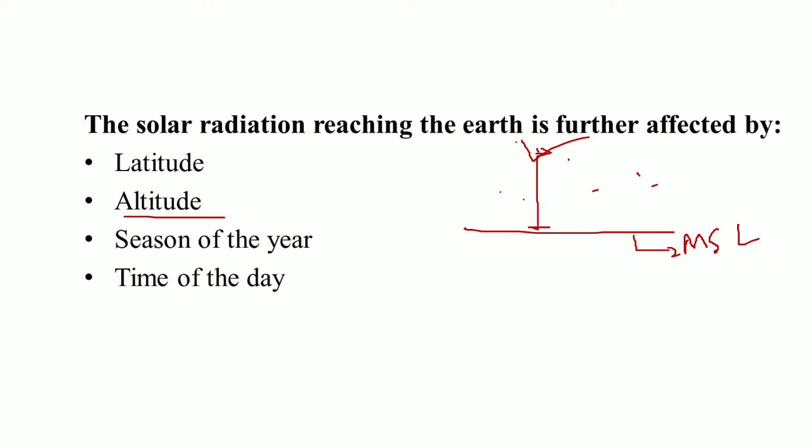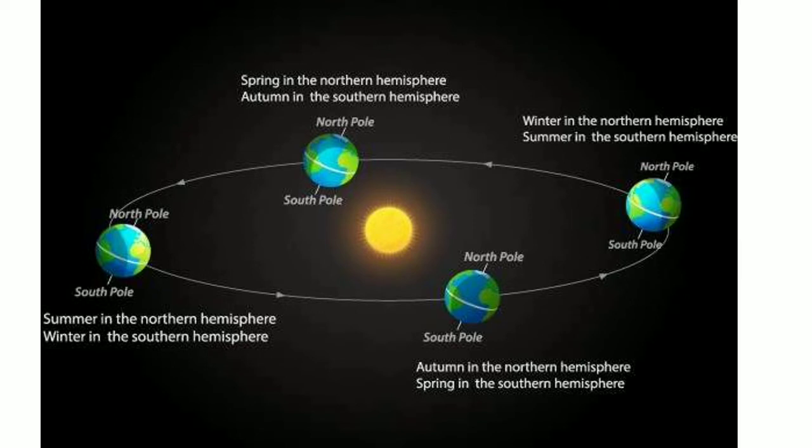Therefore, the intensity of the solar radiation increases with the increase in altitude. Okay, so next we have the season of the year. Here I have provided you the diagram. You can clearly see that the position of our Earth is different with the different seasons. Therefore, the radiations received by the Earth are different for the different seasons. As a result, it has different intensities in the different seasons.